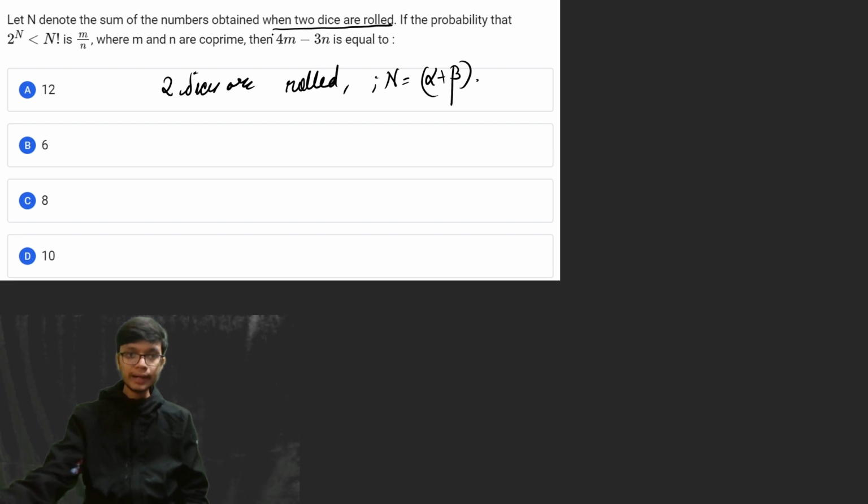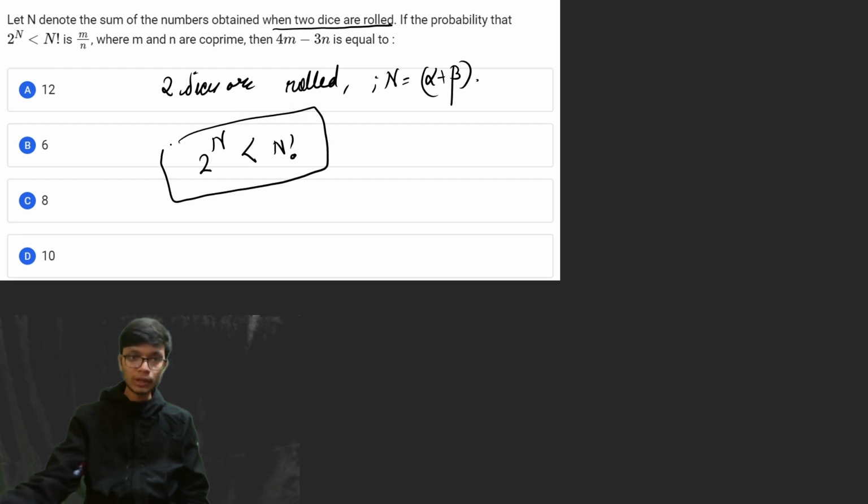So if two dice are rolled and n is the sum of the numbers obtained on the two dice, what is the probability that 2 to the power n is less than n factorial? We have to evaluate for this particular condition. Let us understand what this problem is trying to say.